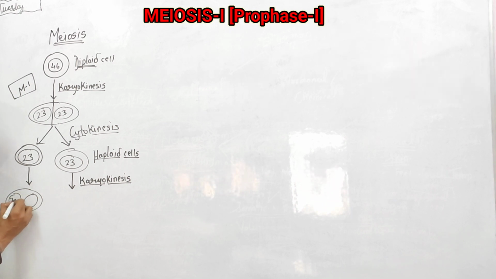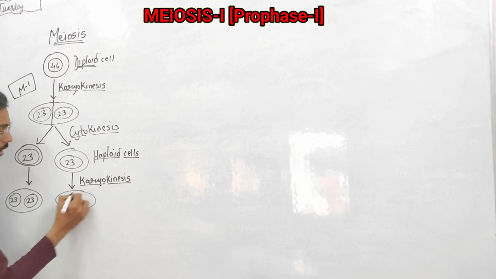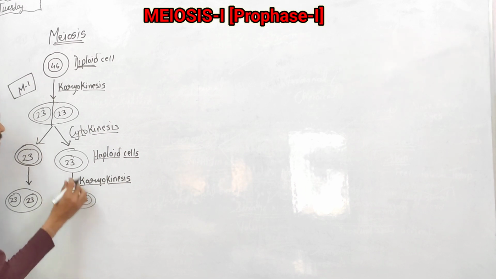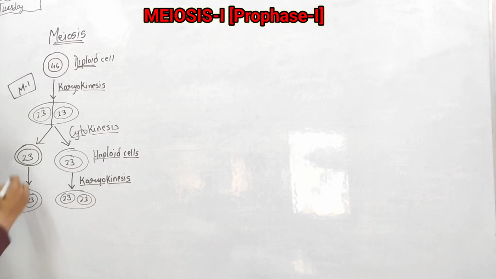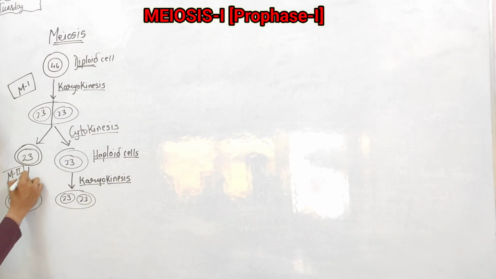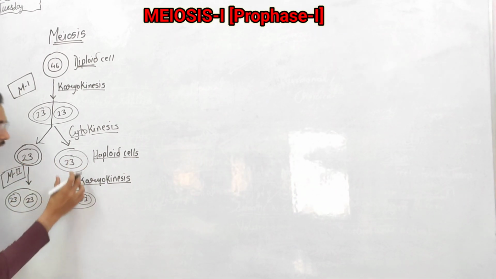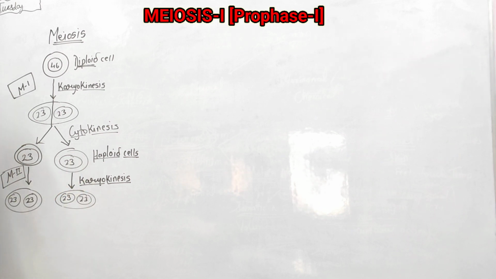Again two nuclei will form from the two cells, but here they have the same number of chromosomes. So this is called meiosis 2, having the same number of chromosomes as in the parents.